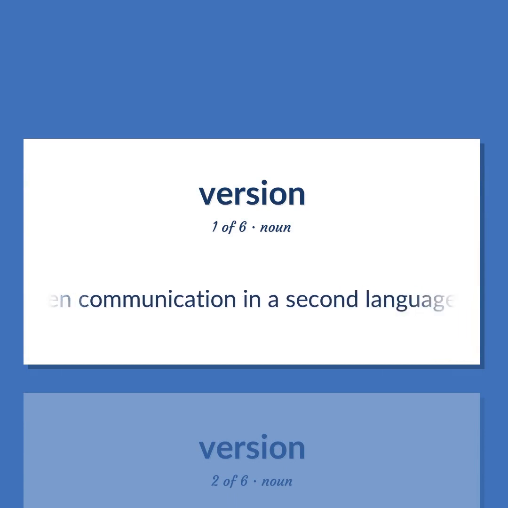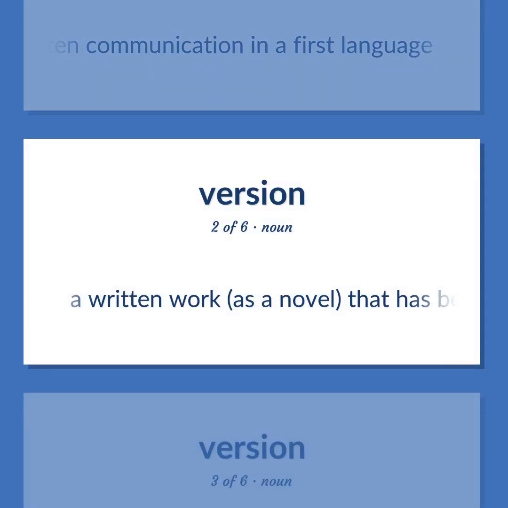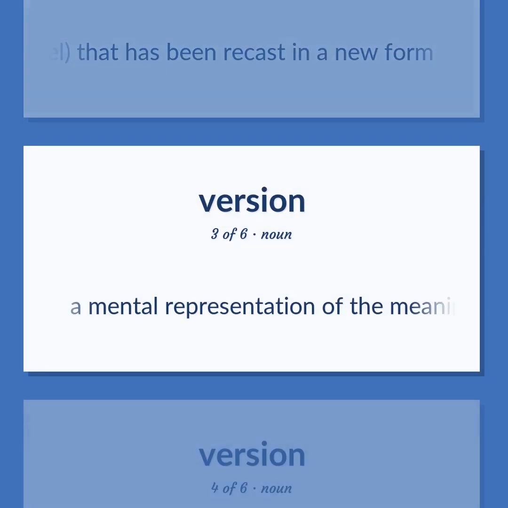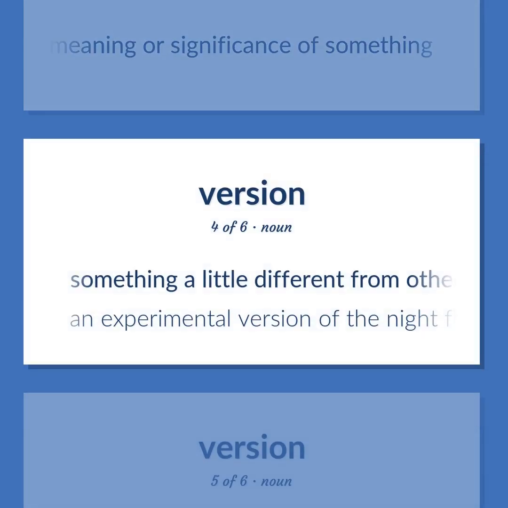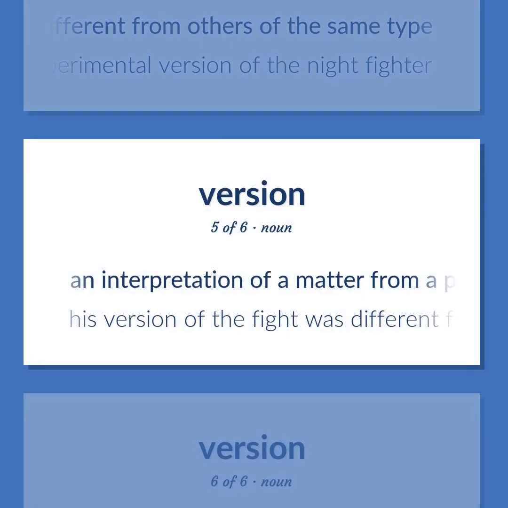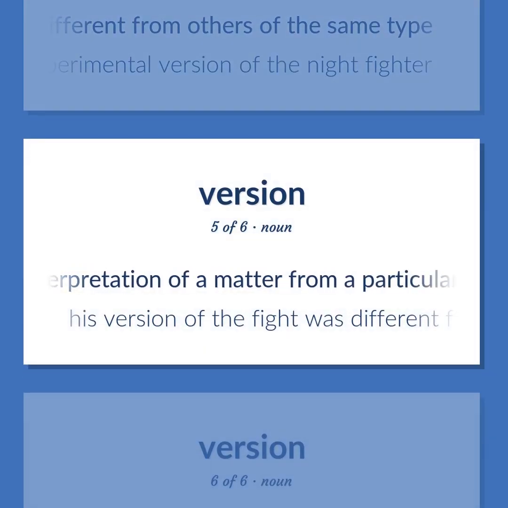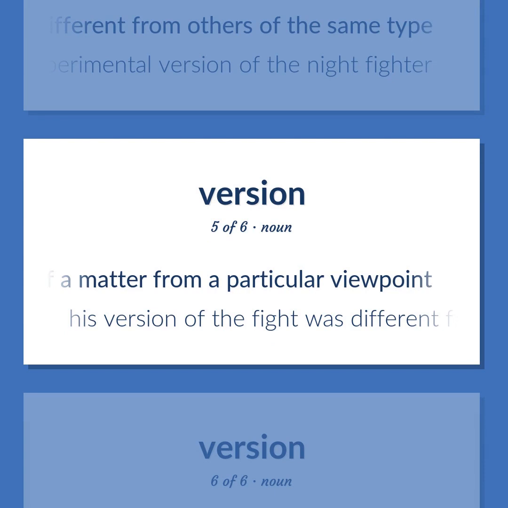A written communication in a second language having the same meaning as the written communication in a first language. A written work, as a novel, that has been recast in a new form. A mental representation of the meaning or significance of something. Something a little different from others of the same type. An experimental version of the Night Fighter. An interpretation of a matter from a particular viewpoint. His version of the fight was different from mine.